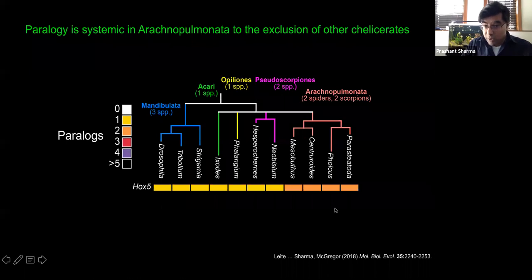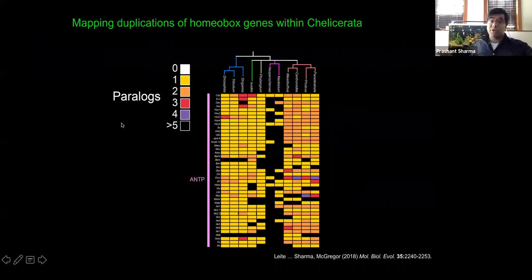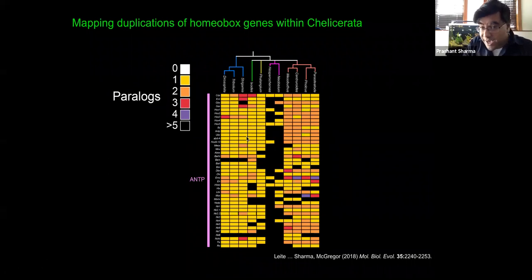For a particular Hox gene, we might expect 2 copies, whereas all of the outgroup taxa have only 1. As we start to zoom out across the homeobox gene family, you will observe that the Arachnopulmonates tend to retain lots of duplicated copies of homeobox genes, whereas outgroup taxa like harvestmen or mites or ticks will have a single copy. Pseudoscorpions, as you will notice, are very patchy in this data set, and this has to do with the use of adult tissues to represent Pseudoscorpiones.